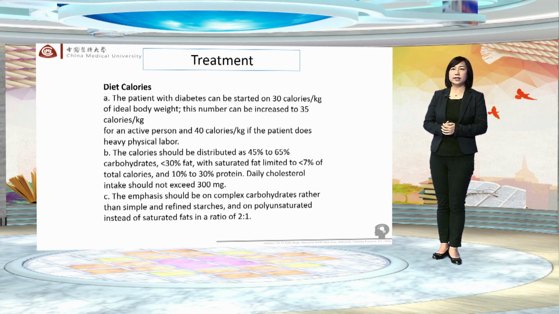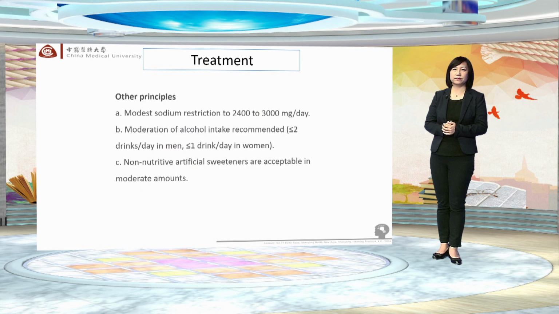Daily cholesterol intake should not exceed 300 mg. The emphasis should be on complex carbohydrates rather than simple and refined starches, and on polyunsaturated instead of saturated fats in a ratio of 2 to 1.